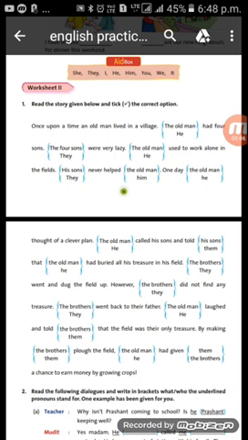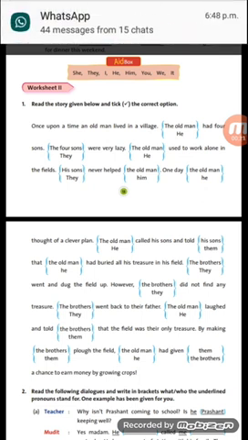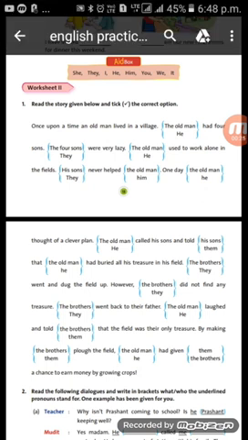Students, as you all know, we are reading about replacing words. We have started unit 2 of our English practice book. Though we have done all these replacing words and naming words in the beginning of our online classes also, now we have to complete them in our practice book. So till now we have completed up to worksheet number 1 and question number 4. Today we will start with worksheet number 2. So let us see what is given here.